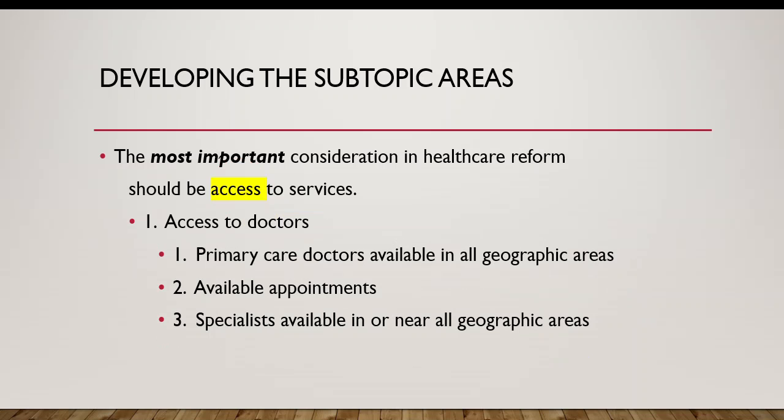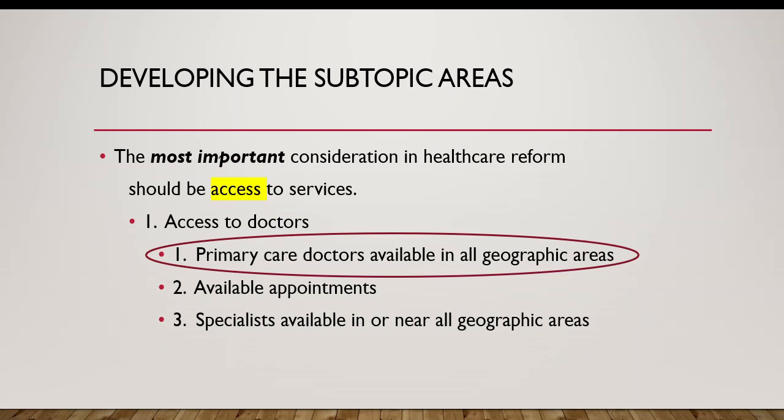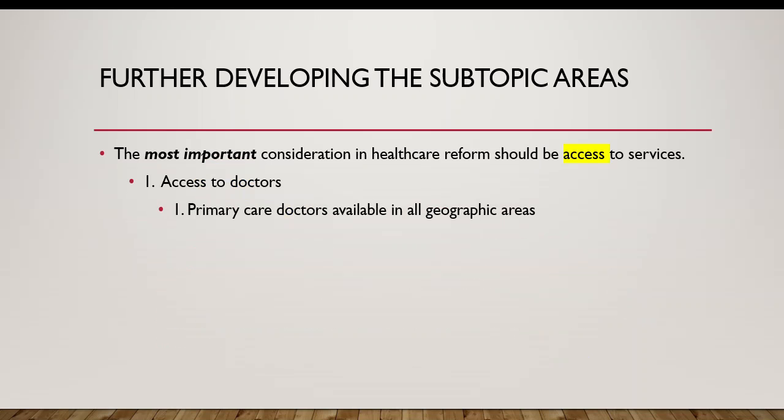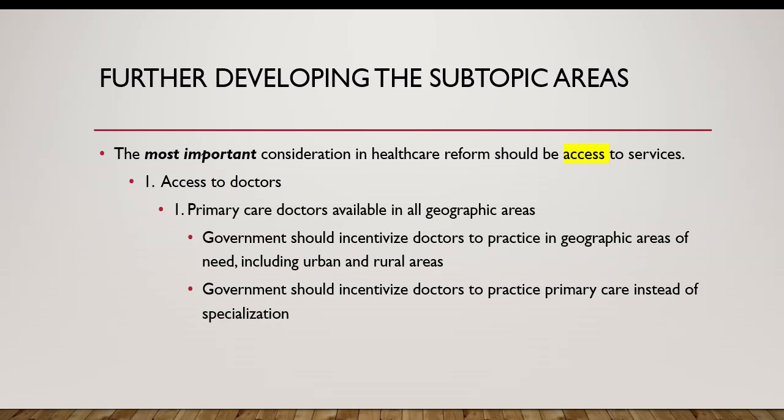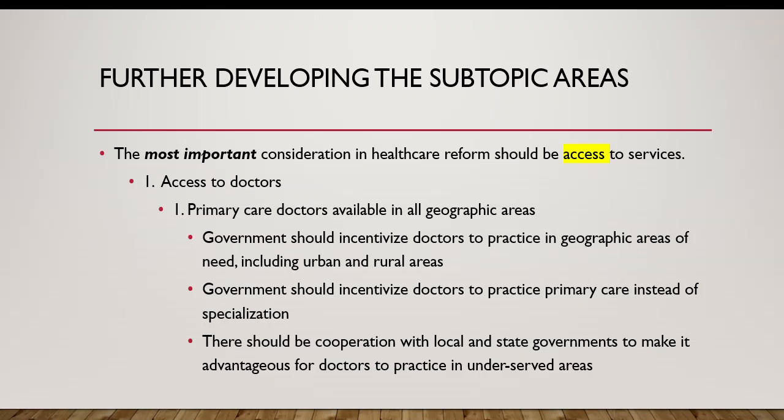Now we're going to develop one of our subtopic areas more fully: primary care doctors available in all geographic areas. Government should incentivize doctors to practice in geographic areas of need, including urban and rural areas. Notice how when we get down to this level of development, we begin writing in complete sentences. Government should incentivize doctors to practice primary care instead of specialization. There should be cooperation with local and state governments to make it advantageous for doctors to practice in underserved areas.